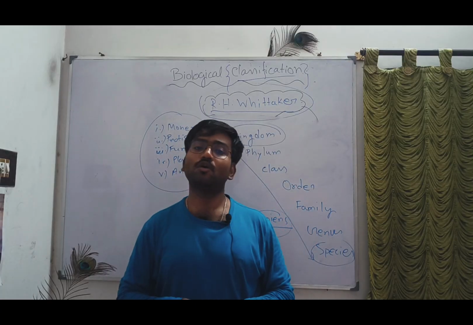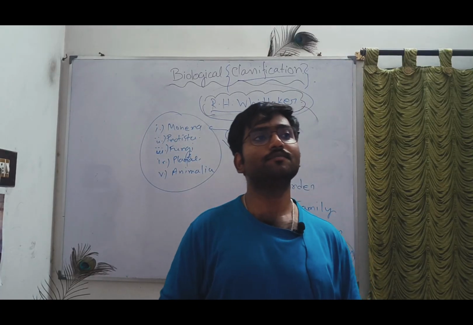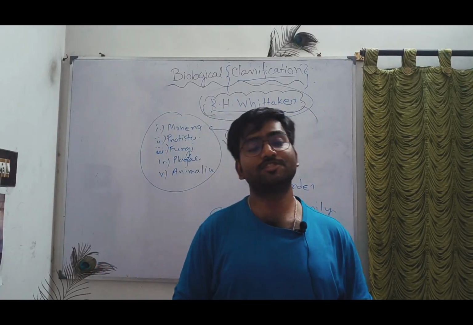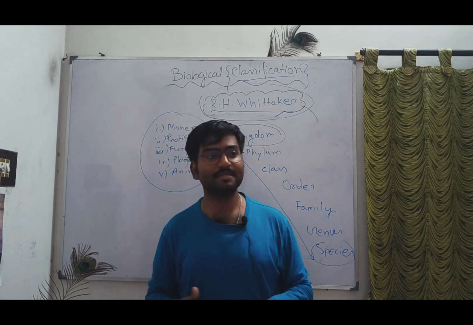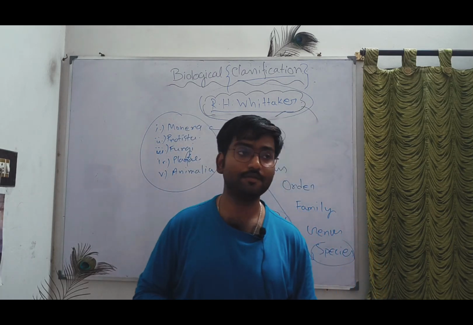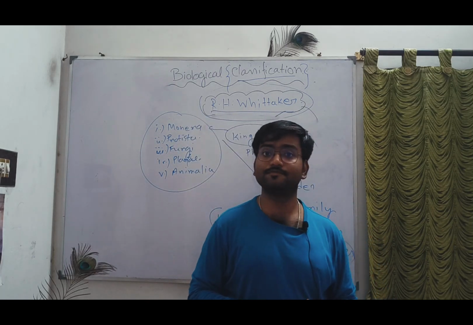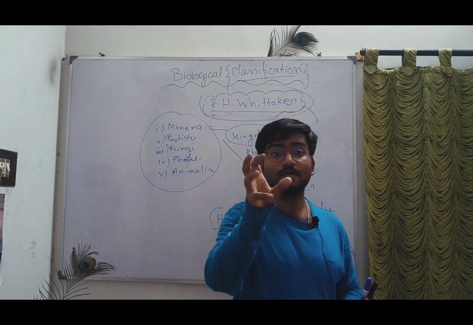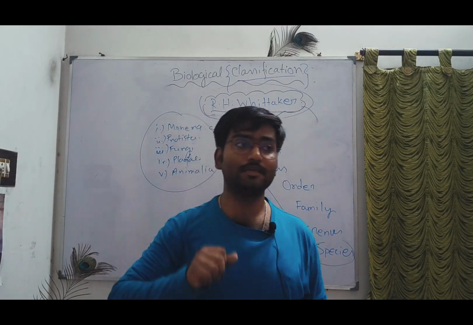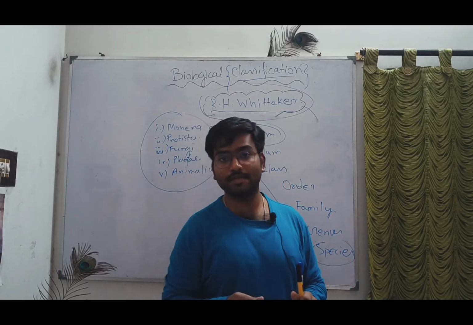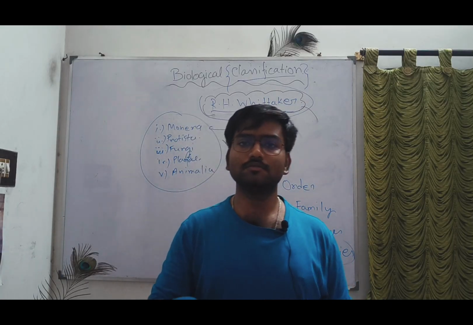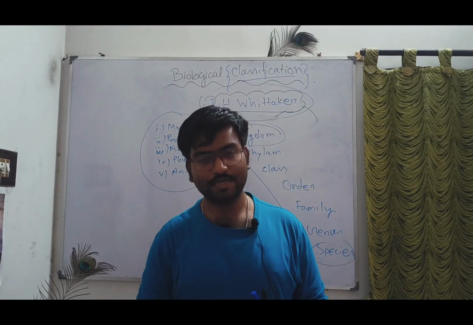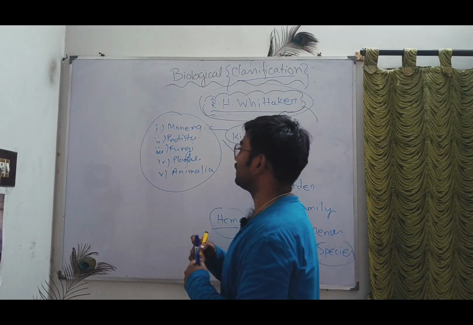We can also differentiate bacteria according to their shape, like rod shaped bacteria, lactobacillus is the example, comma shaped bacteria, that is vibrio, spherical shaped, called cocci, spiral shaped spirulina. So there are different shapes we can categorize in the Monera.